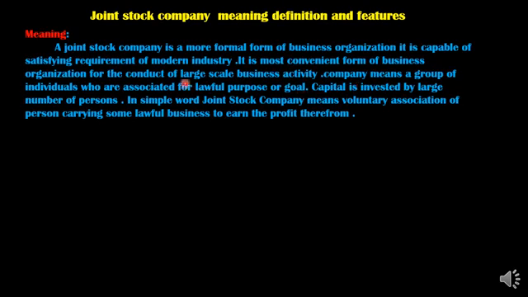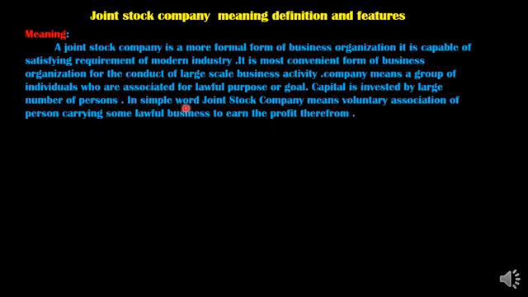Company means a group of individuals. Now what is a company? It is a group of individuals who are associated for a lawful purpose or goal. They are related to the company for some legal purpose or goal. Capital is invested by a large number of persons into the joint stock company.